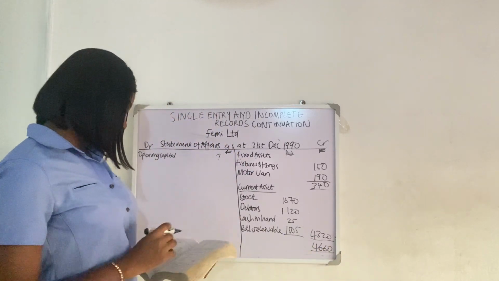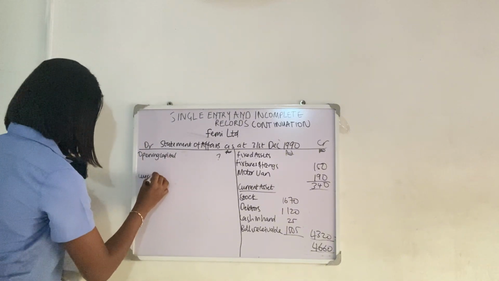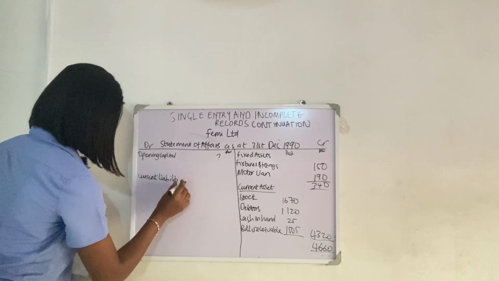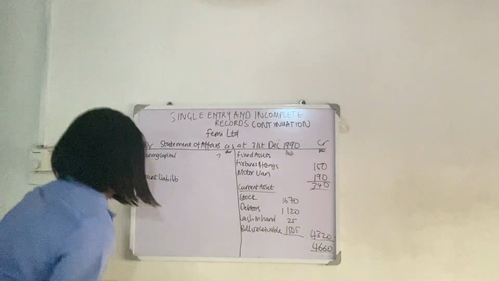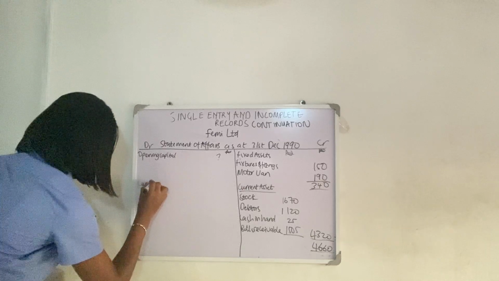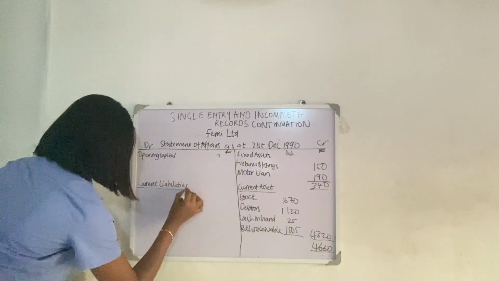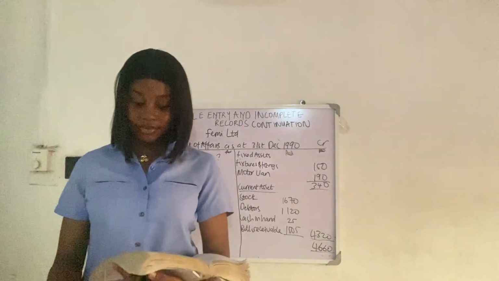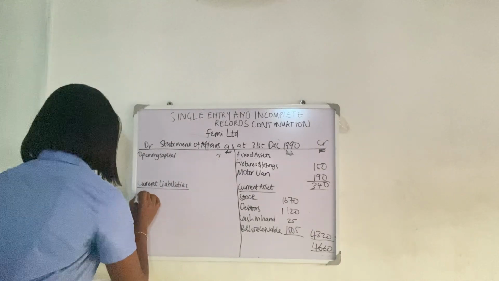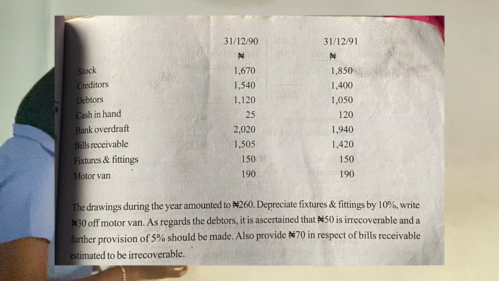So moving on to the current liabilities. Current liabilities and current assets are meant to be on the same line, as I've been taught to do. So let's follow accounting principles so that accounting people will not come after us. Now, current liabilities, bank overdrafts. We can see it in the question here. Bank overdraft is 2020.